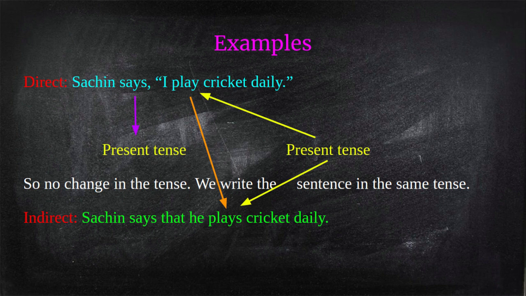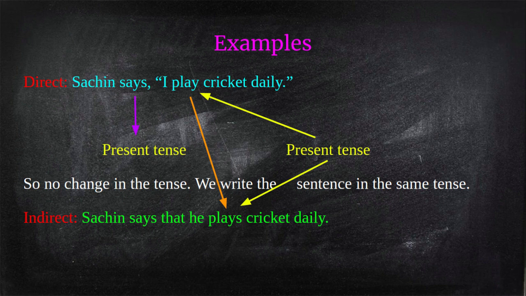So the tense of the verb in the inverted commas will not change. See here, the verb inside the inverted commas is play. Now I am changing into indirect speech. Sachin says, I will change into he plays cricket daily.